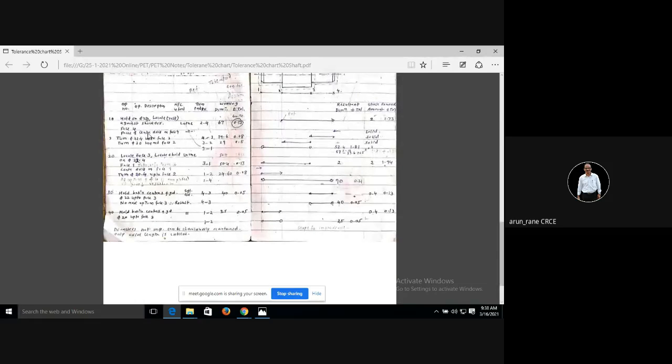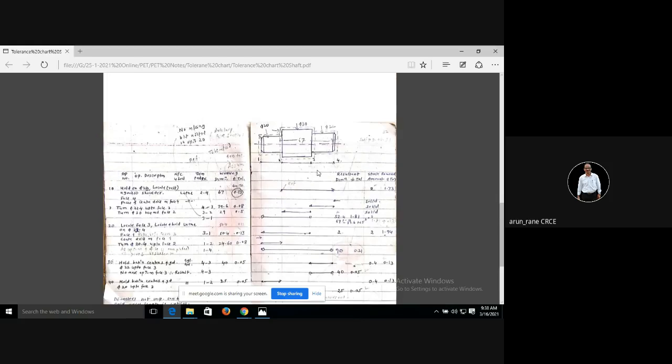Understand? This is what is called the tolerance chart. ऐसा लिखना है: operation number 10, then operation description, then machine used, then dimension index, then working dimension, then this diagram, then resultant dimension, and then stock removal. This is your tolerance chart. It has to come like this, and you have to use a landscape paper because this cannot be accommodated in a portrait type paper.